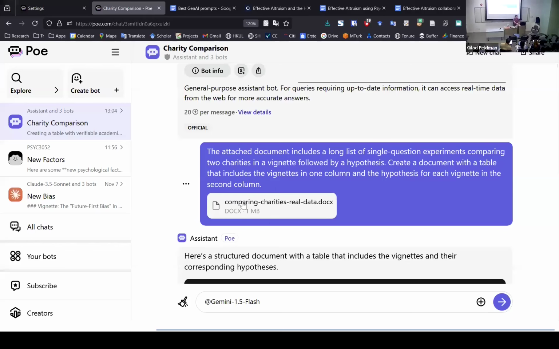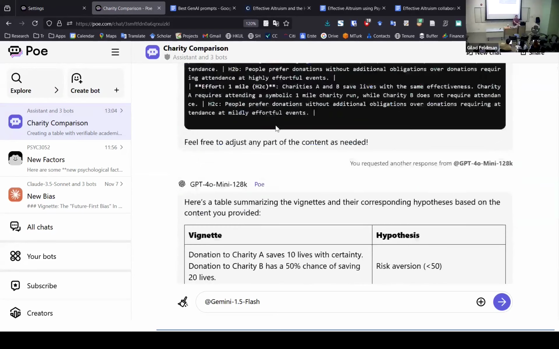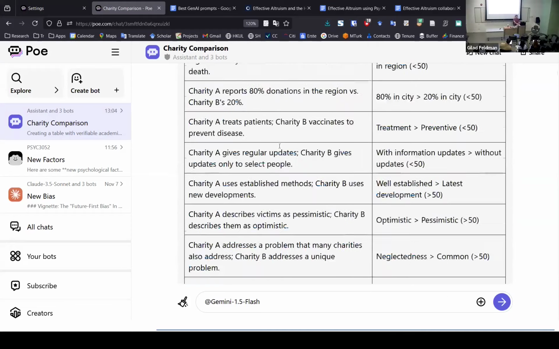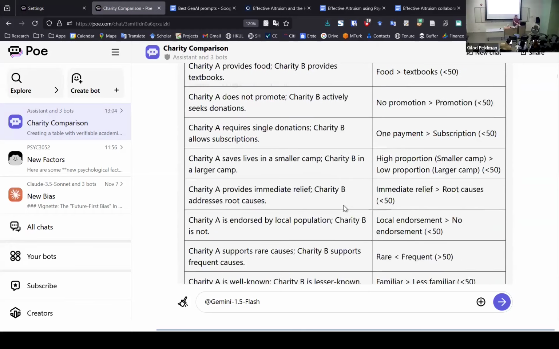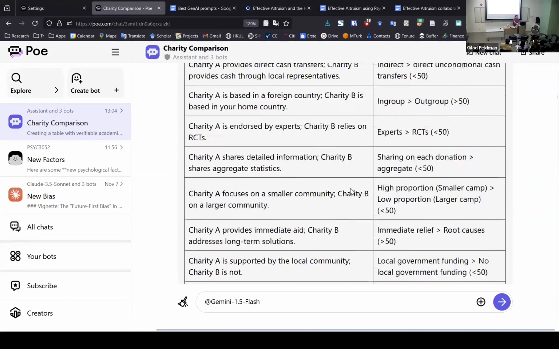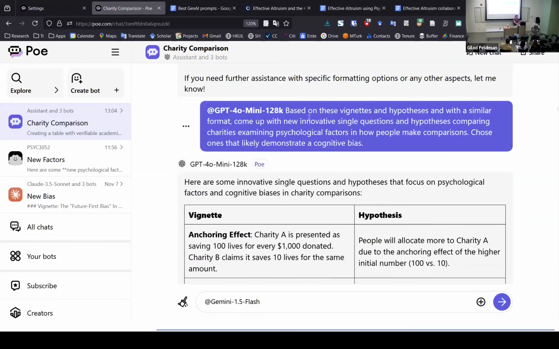I'll just go back to ChatGPT. This document file, I just uploaded to ChatGPT, and then I wrote: The attached document includes a long list of single question experiments comparing two charities in a vignette followed by a hypothesis. Create a document with a table that includes the vignettes in one column and the hypothesis in a second column. And it did that for me. It's very, very good. It just took and summarized all this one by one, so it's easier to navigate. And then finally, you could move to the next one.